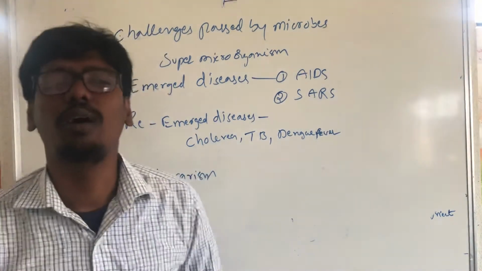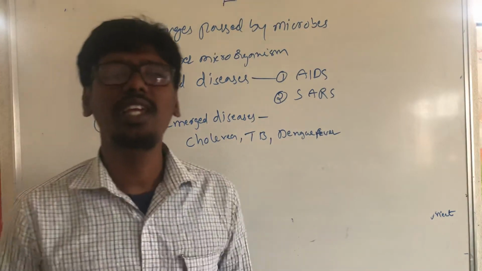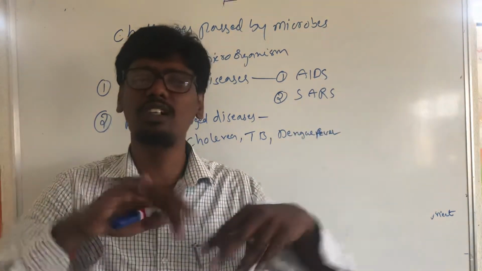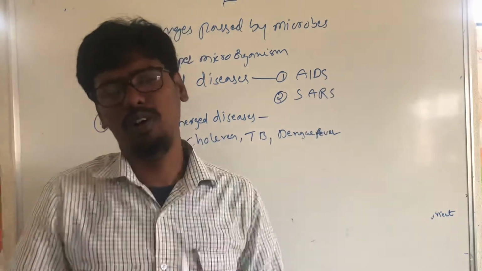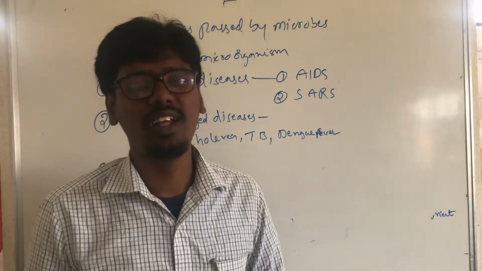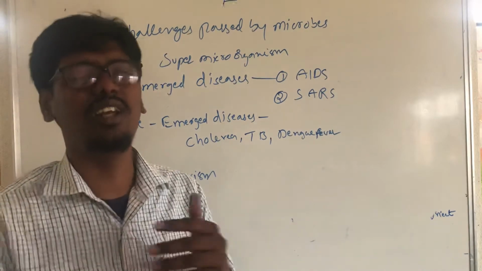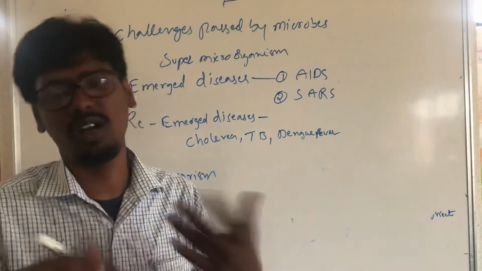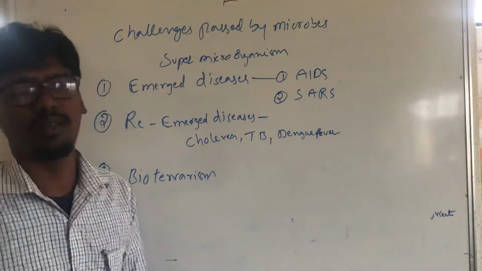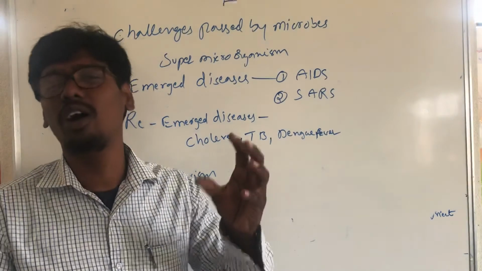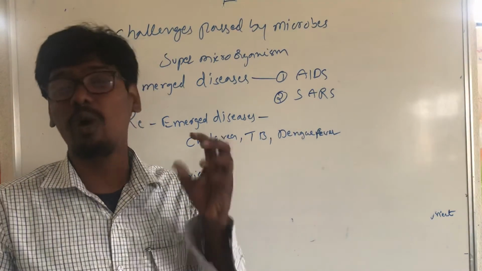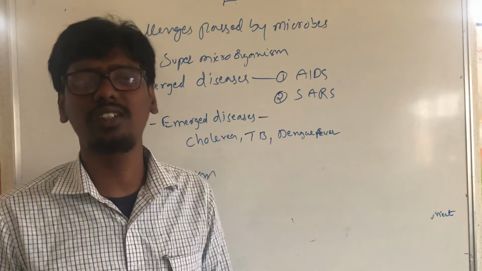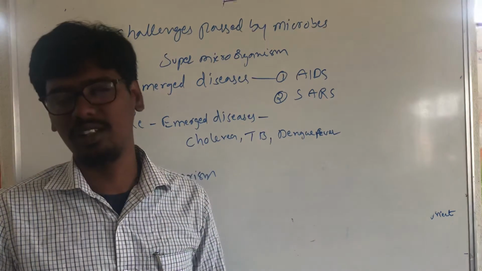Bioterrorism means biological scientists create new, man-made viruses, release them and spread them everywhere. Those viruses kill all the remaining organisms, human beings, animals, whatever it is. That is called bioterrorism.